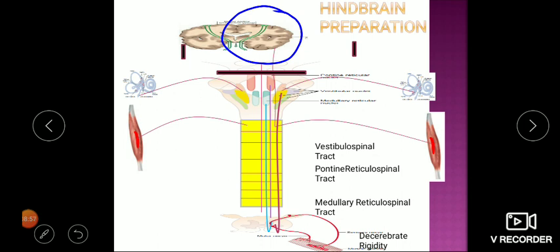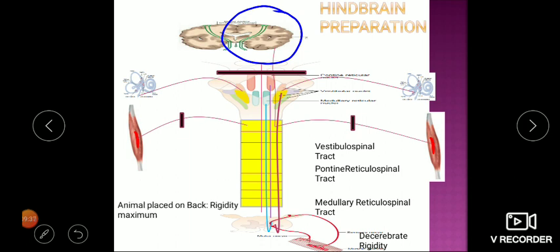Now in this animal, what we do, we also remove the sensory neck nerves. According to some other experiment, the tonic neck reflex is there, so we are trying to remove the influence of the neck reflex. And now what we'll do, we'll change the position of the head of the animal with respect to the body in different directions, as well as place the animal in different positions, prone, supine, lateral position, and try to see, because of changes in position, what happens to the tone. Rigidity was there, all four limbs are extended, and what will happen if we keep the animal prone, supine and lateral? So let's see now.